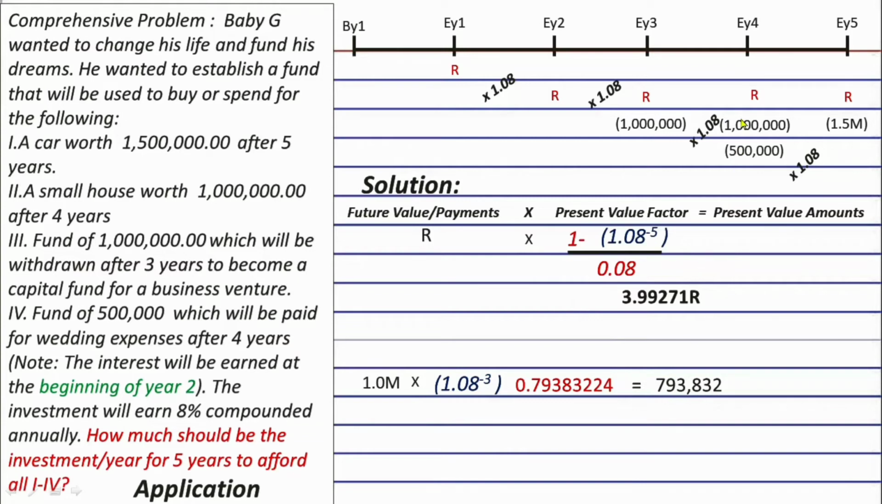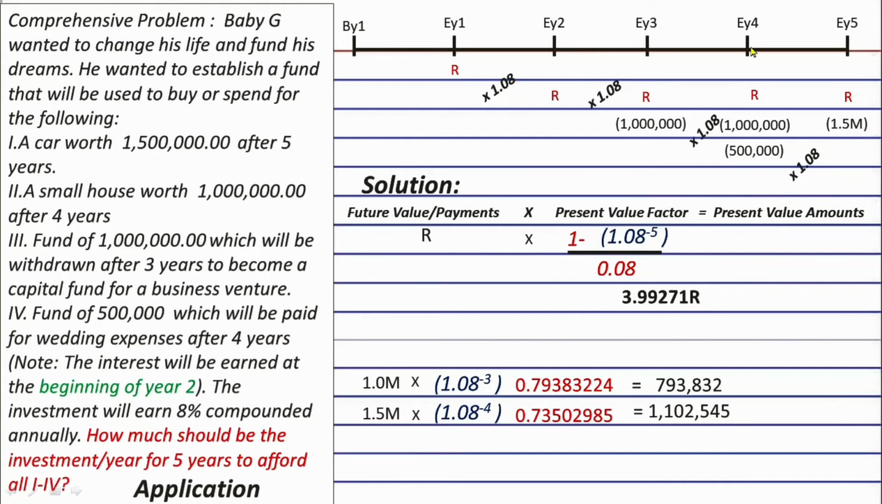Now, let's also get the present value of this 1 million here plus this 500,000. Okay? So this is at the end of year 4. So 1.5 million times 1.08 raised to the power of negative 4 already. So that's working back from here to here. And we will get 0.73502985 as the present value factor times the 1.5 million, and we will get a present value of 1,102,545.